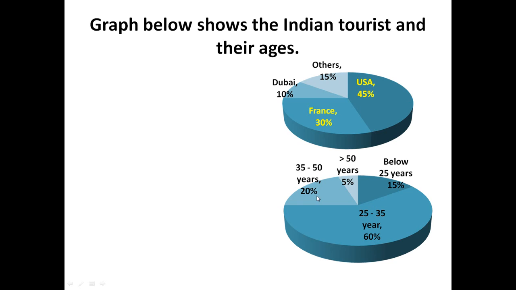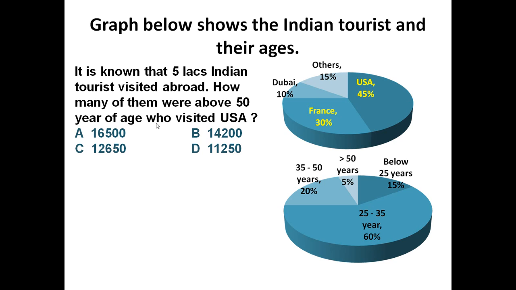Now if we see the age distribution of these tourists, 15% of these tourists are below 25 years of age, 60% of the tourists are in the range 25 to 35 years, 20% of the tourists are in the age of 35 to 50, and 5% of the tourists are more than 50 years of age. This is the age distribution, and this is the distribution country wise. Now based on this information we have to answer a question.